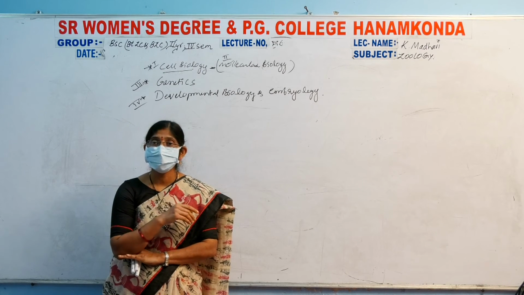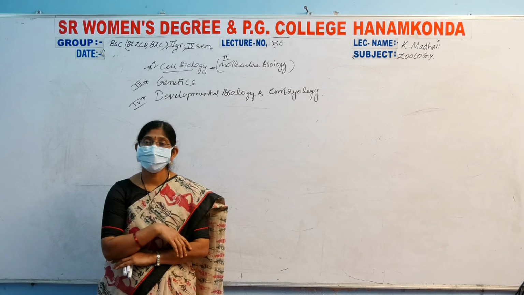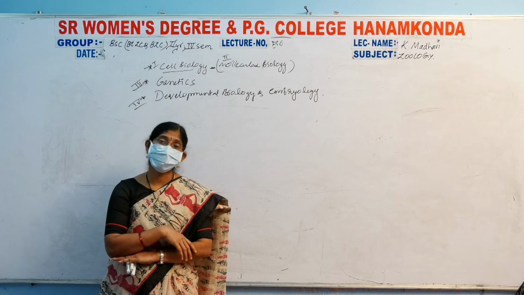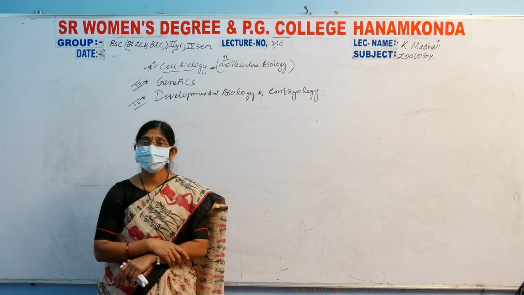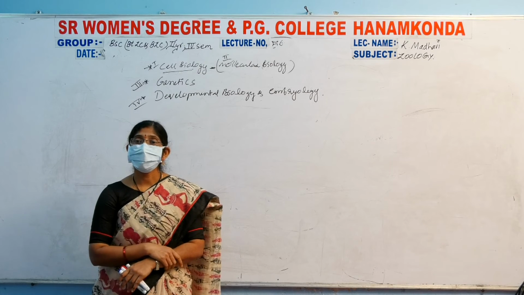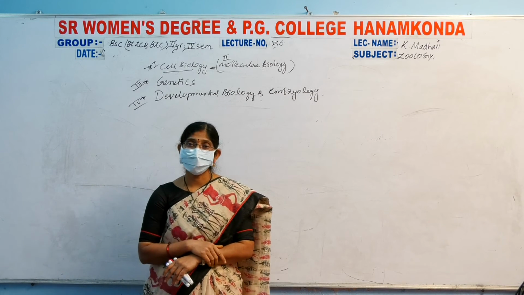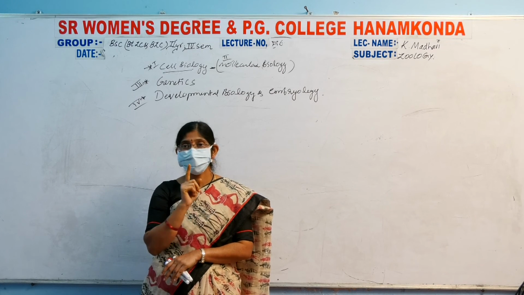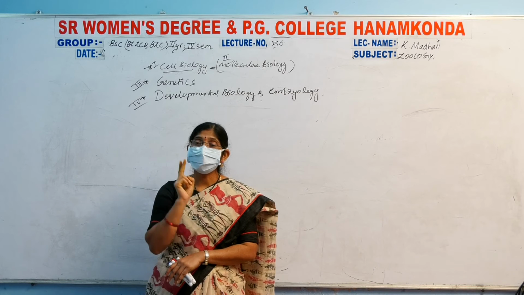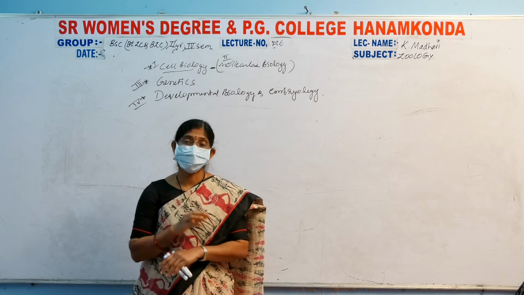Then mutations, different types of chromosomal mutations and gene mutations are also completed. And the last unit is developmental biology. In developmental biology, gametogenesis. In gametogenesis, two processes are involved: spermatogenesis and spermiogenesis. And next, ovary formation and ovulation,